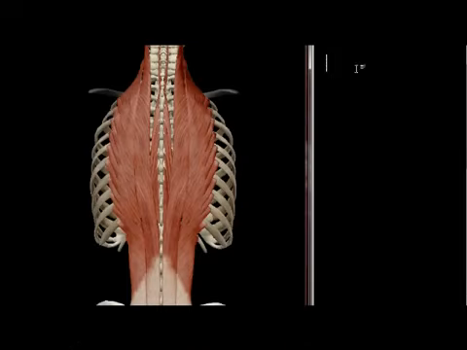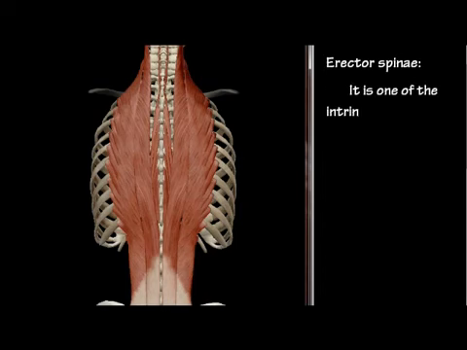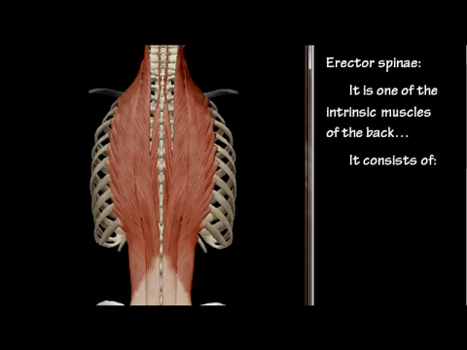There are two types of muscles, intrinsic and extrinsic. The intrinsic muscles have two subdivisions: the erector spinae group and the transverse spinal group. Let's get into the erector spinae group. As we have discussed earlier, it is one of the intrinsic muscles of the back. They are rarely called sacrospinalis or extensor spinae.